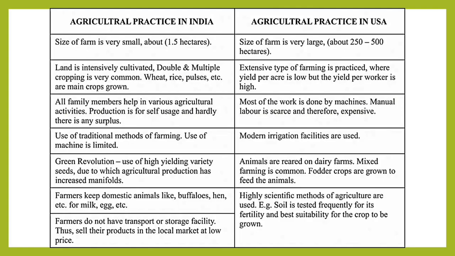Now, here is the difference between agriculture practice in India and agriculture practice in USA. You can see a huge difference: in India it is 1.5 hectares, while in the USA it is 250 to 500. So these are the differences between agriculture practices in India and in the USA.